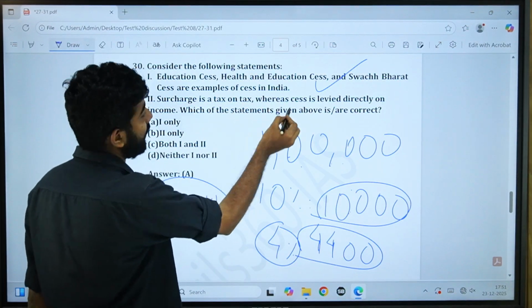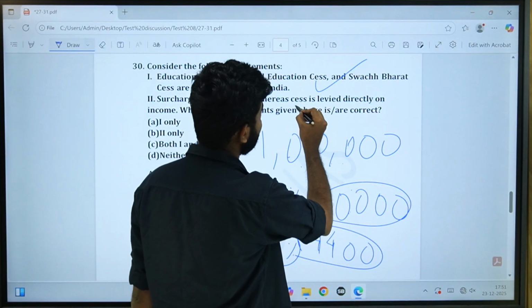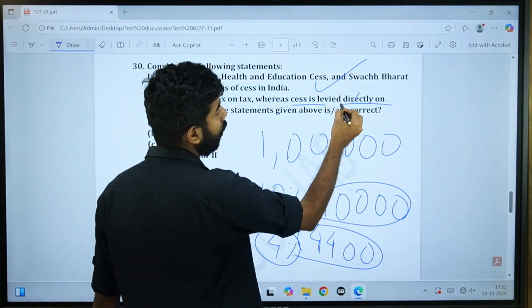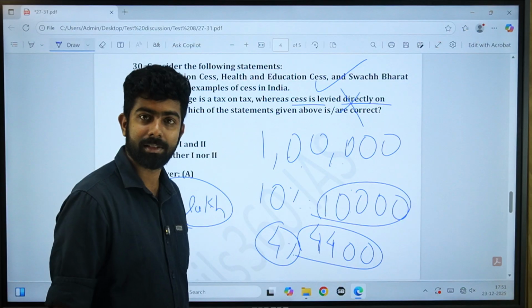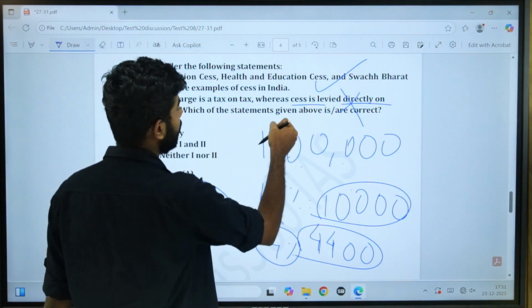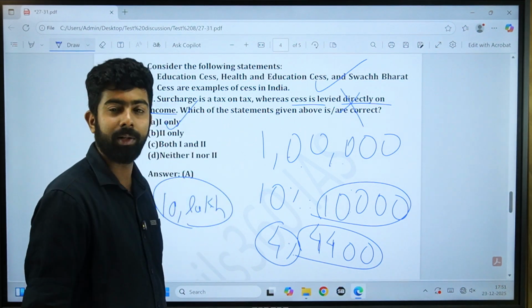Okay, surcharge is a tax on tax, whereas cess is levied directly on income. Is it correct? No, cess is also levied on tax. And I just explained how cess is also levied. So this is actually wrong. You will reach 1 only as the answer.